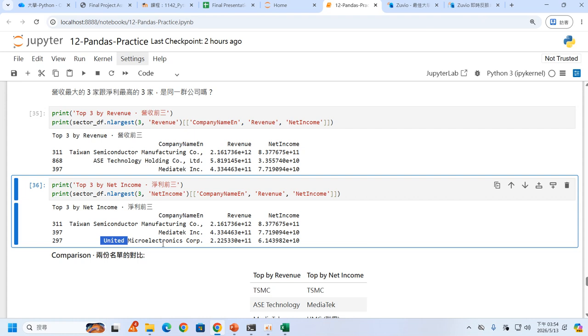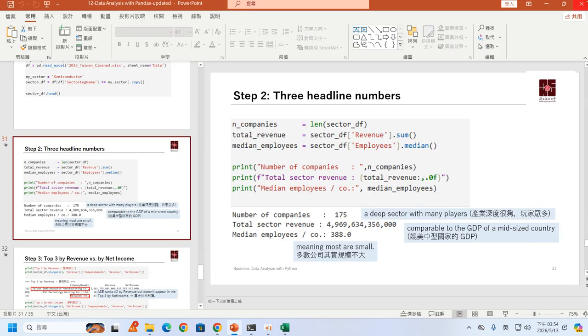Okay, so the revenue, that is not too important. The most important one will be net income. Okay, so you are right. You are right. So we can go to here.